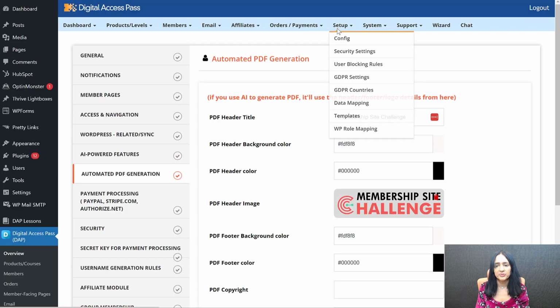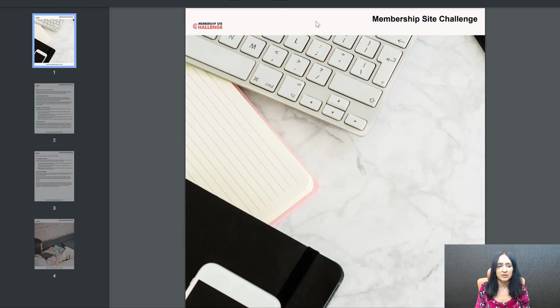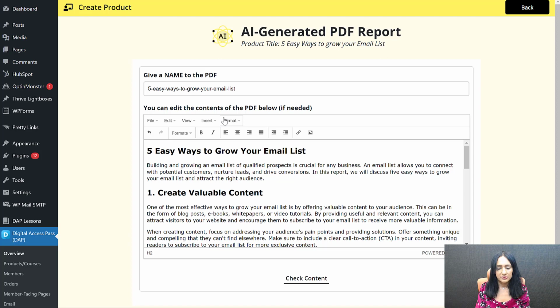And in the DAP setup config page, your API key and stuff or the AI stuff, you're going to enter that here under the AI powered features, right? If you want to use OpenAI APIs. But for the PDF stuff, under automated PDF generation, you can upload your logo image. You can change the colors, brand colors, whatever you want for your PDF. You can do that there and it's going to show up here. These are the colors that are being used here, all right? That's all. This is all you have to do.